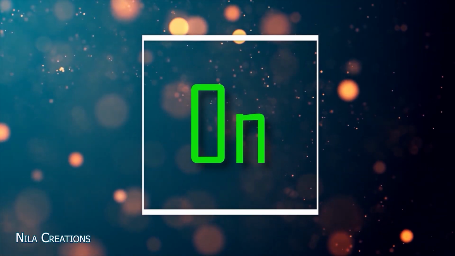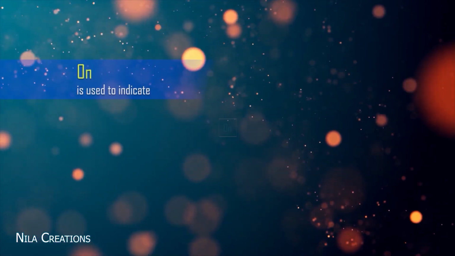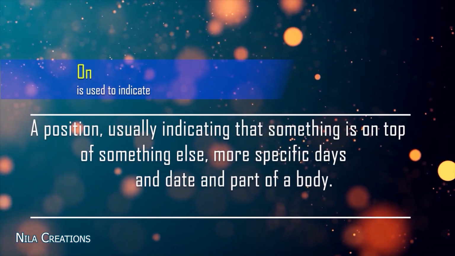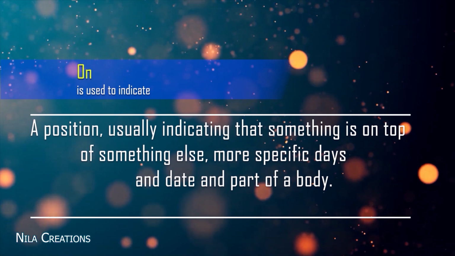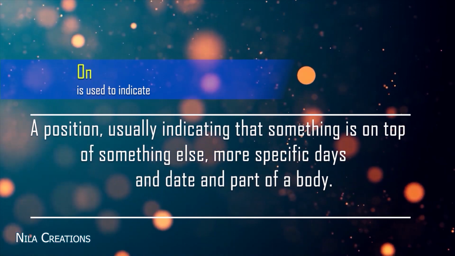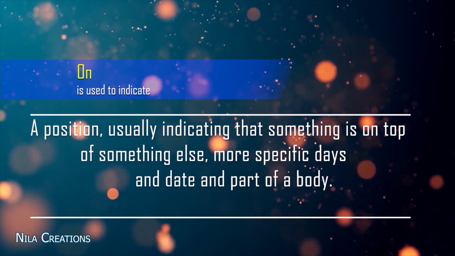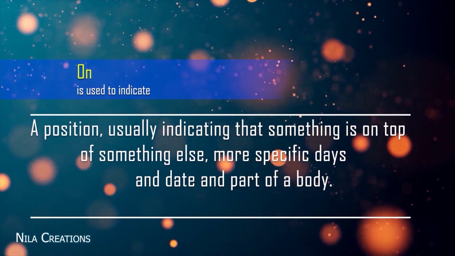On. On is used to indicate a position, usually indicating that something is on top of something else, more specific dates, and parts of a body.